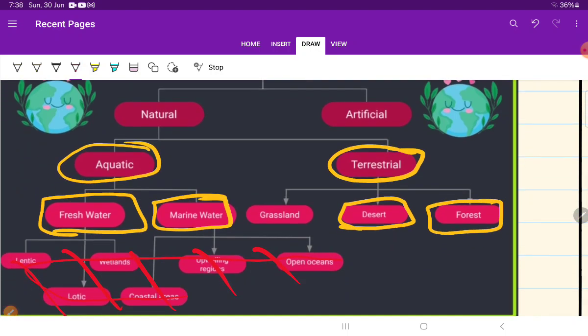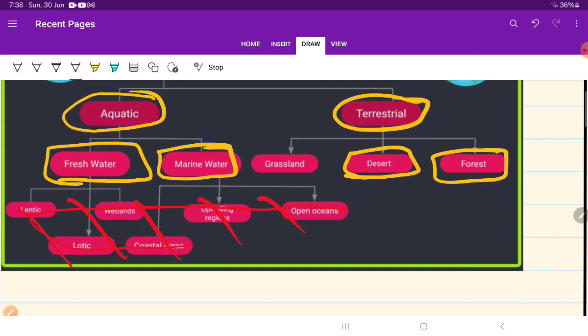Now the subdivisions of natural are aquatic and terrestrial. Aquatic means the organisms which live in the sea or ocean, and terrestrial organisms are those which live in forest. Okay, so these are the examples. I hope that is clear to you all.